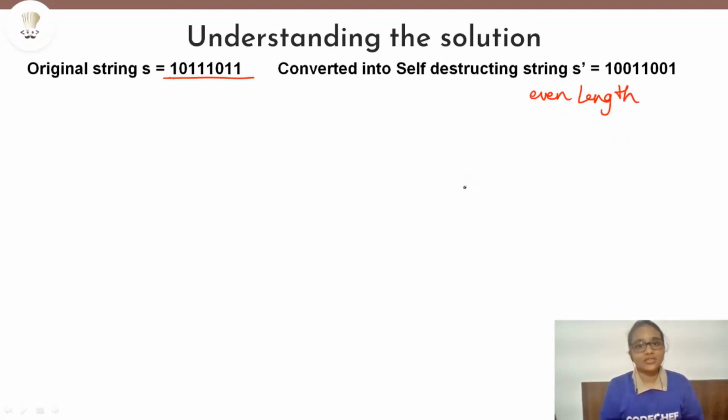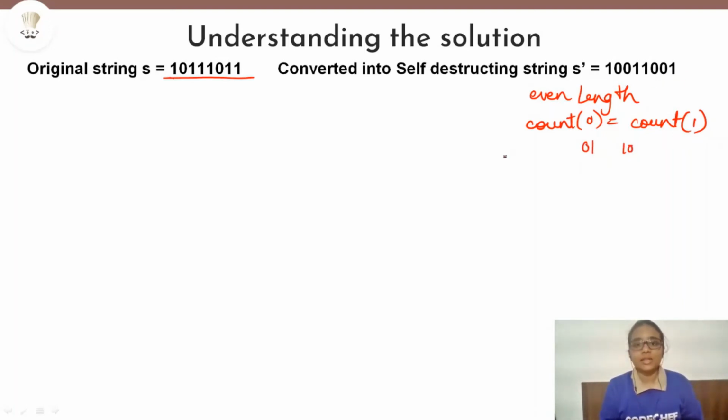So that we can check. Otherwise, if s is of odd length, then it can never be converted into a self-destructing string. The second property was that the count of zeros should be equal to the count of ones. Only then it will be a self-destructing string, because each time we were removing pairs 0, 1 or 1, 0 from the self-destructing string.